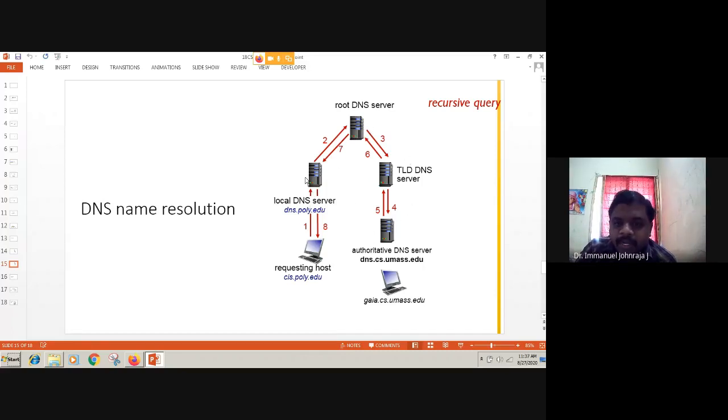You ask the local DNS. Now he takes the burden of knowing the IP. He talks to root DNS. Now the root DNS is not telling you to talk to TLD. He talks to TLD, gets the response, and the root DNS server gives the answer to the local DNS server. Right? So once you get the answer, this local DNS server has resolved it, stores the given IP address here, and then gives you the response. Now, this is about iterative DNS resolution. This is what recursive DNS resolution is.